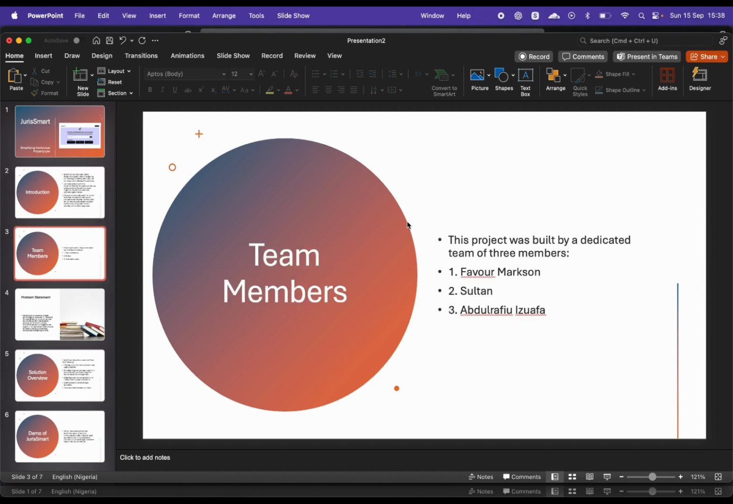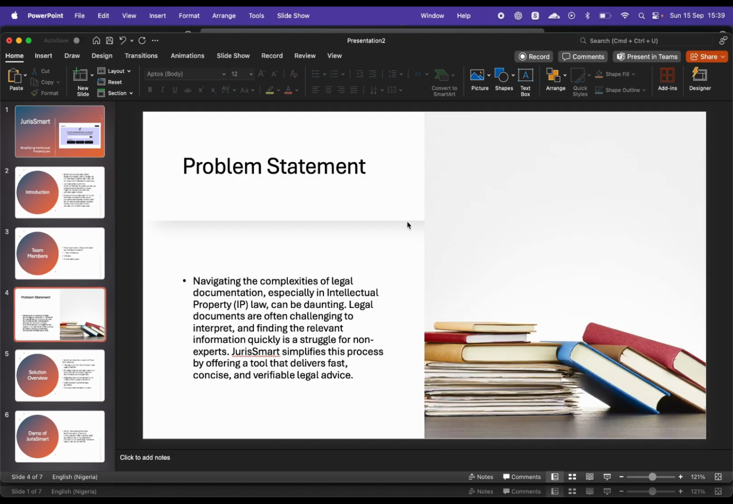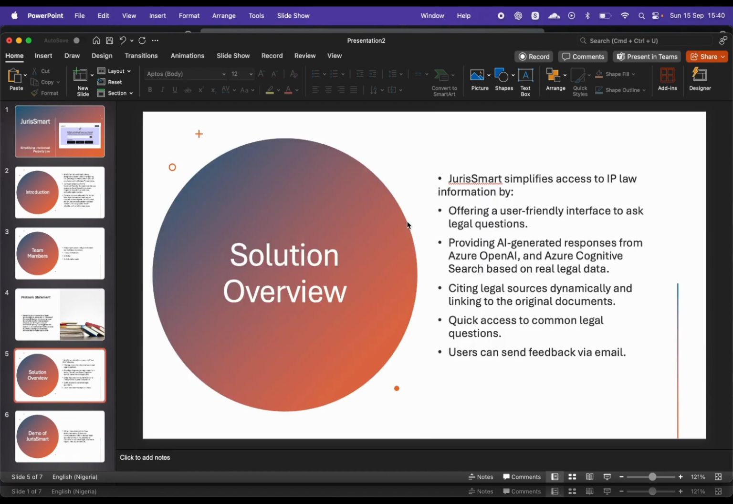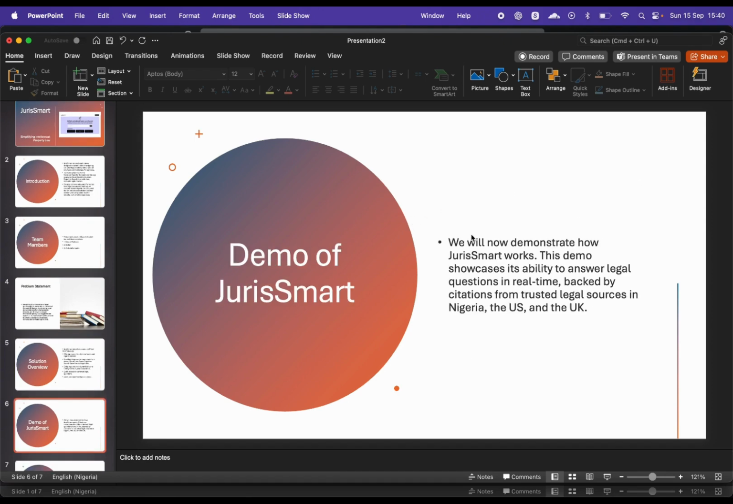It was built by a dedicated team of 3 members. The problem statement here is that navigating the complexities of legal documentation can be so daunting. If you are creating a business, right, you want to know the copyright. It's a very long document that contains so much info, so it's actually a struggle to find information quickly if you are not studying law. So that's why JurisSmart is coming in. JurisSmart provides AI-generated responses from Azure OpenAI and Azure Cognitive Search based on real legal data. I'll be taking us through a workshop of the demo.